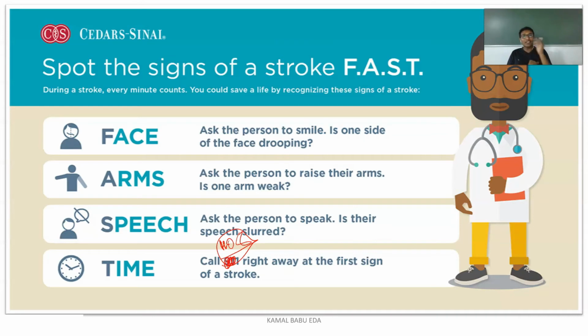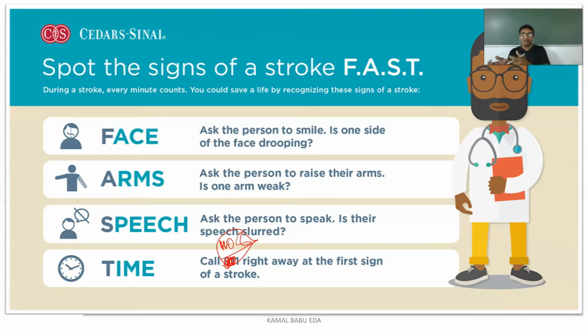How you can spot it: there is a acronym called FAST. What does FAST mean? F stands for face, A stands for arm, S stands for speech, and T stands for time. Whenever you see a person who is having a stroke, every minute is counting. Why? Because the longer the lack of blood supply to the brain, the more the damage to the brain.